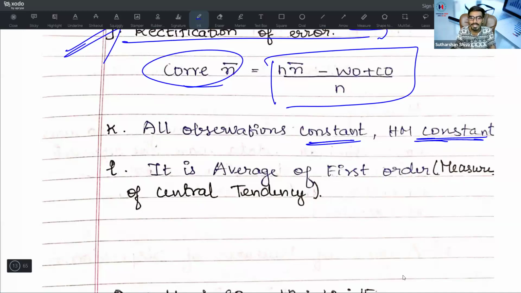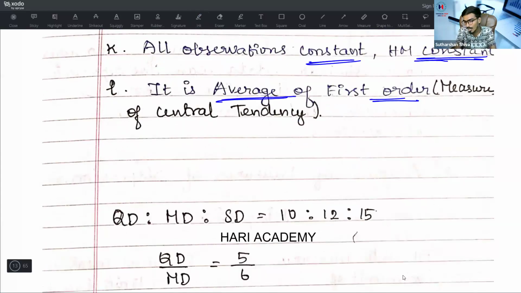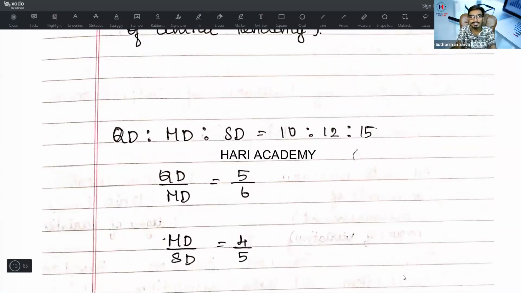Harmonic mean is constant. It is an average of first order. What is an average of first order? If they ask you the question, it is measures of central tendency. They will not usually ask you, but suppose they ask, that is our answer.